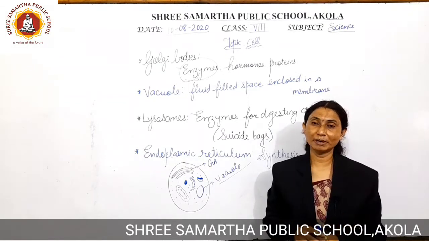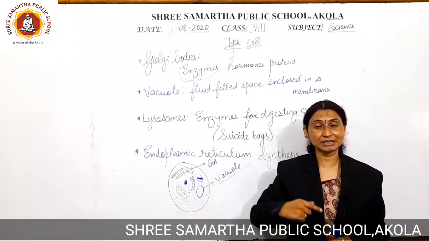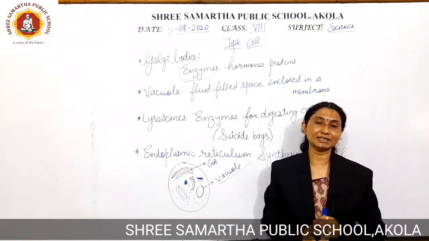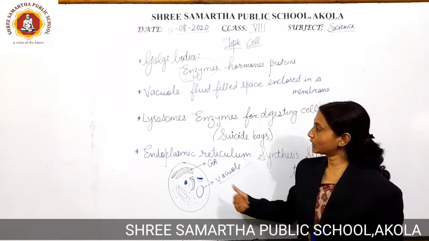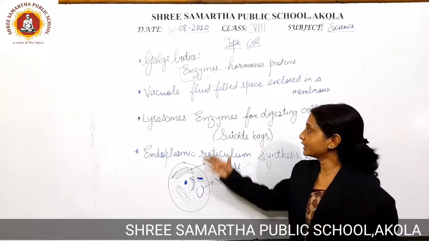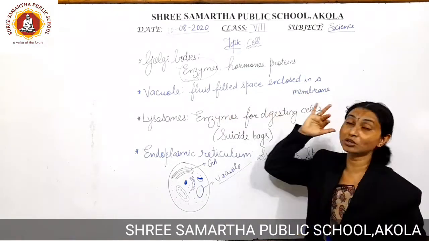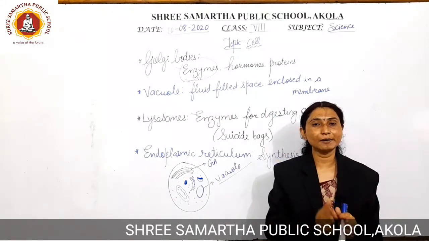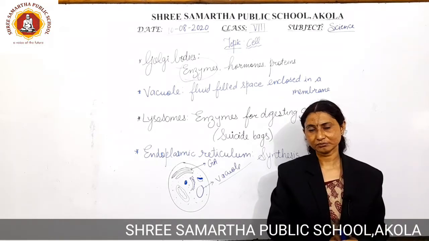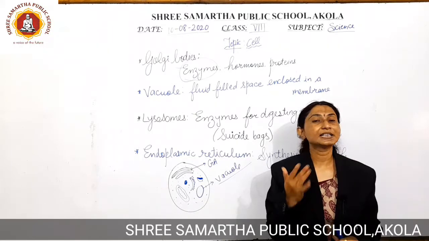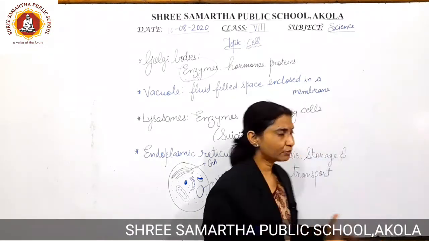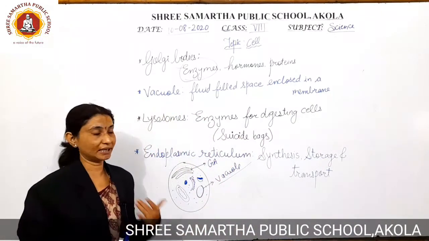So this reserve food material, which is used in case of emergency, is stored in the food vacuole, which is present both in the plant cell as well as in the animal cell. It is a fluid filled space enclosed in a membrane, and it is going to have the food material in the form of reserve food material. It can be in the form of glycogen, it can be in the form of starch also. So this is about the vacuole, which has the reserve food material inside it.